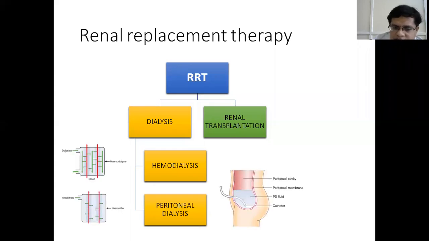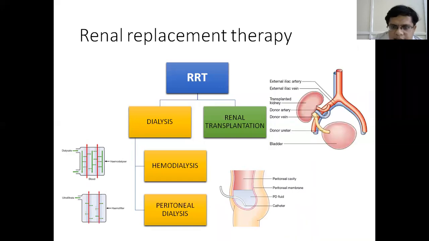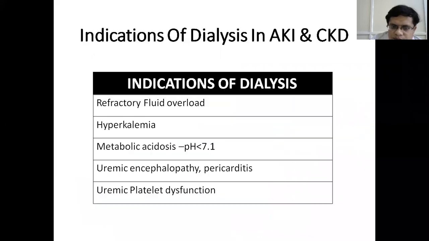In hemodialysis, the blood is pumped into a hemodialysis machine and the blood is filtered of all the toxins. In peritoneal dialysis, the peritoneal membrane itself acts as a semi-permeable membrane for the diffusion of the toxins. And then renal transplantation, where a new donor kidney is placed within the pelvis of the patient.